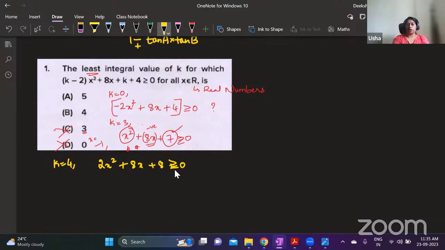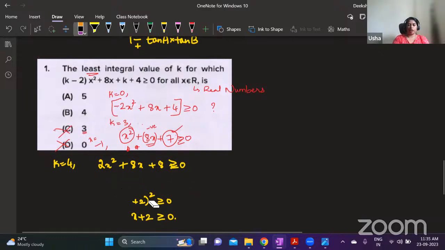You can do that. So here you take out 2, then you will get x square plus 4x plus 4 greater than or equal to 0. Now x square plus 4x plus 4 is nothing but (x plus 2) square, which should be greater than or equal to 0. In this case, x plus 2 should be greater than or equal to 0 and x should be greater than or equal to -2. In that case, the number is going to be positive always, but 3 we did not get. Okay, so 4 if you take,